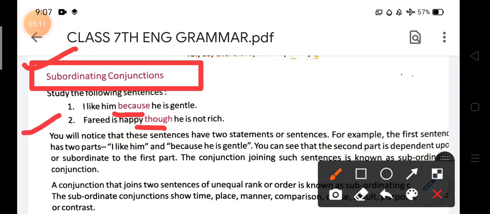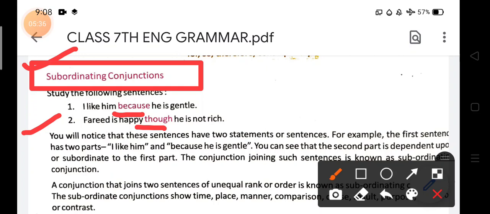You will notice that these sentences have two statements. If we look carefully at these sentences, there are two statements. For example, the first sentence has two parts, and when you go through the first sentence you will find that this sentence is divided into two parts.